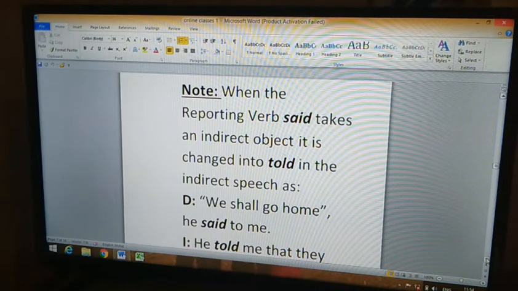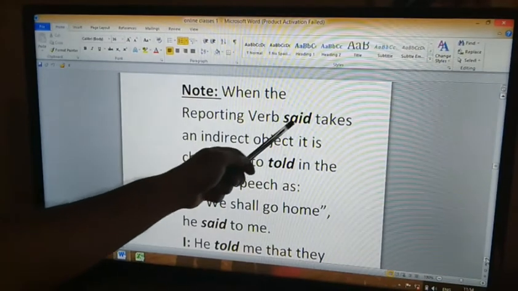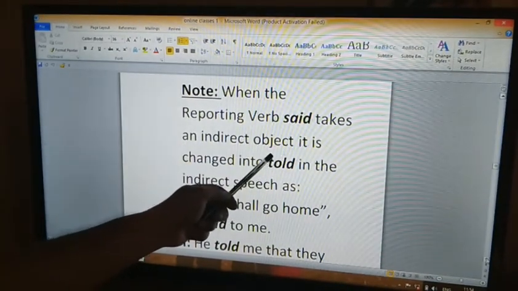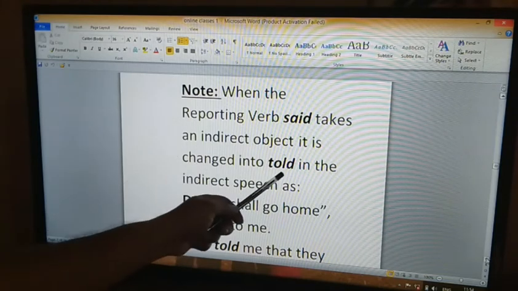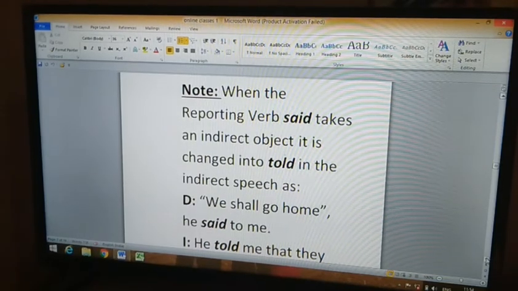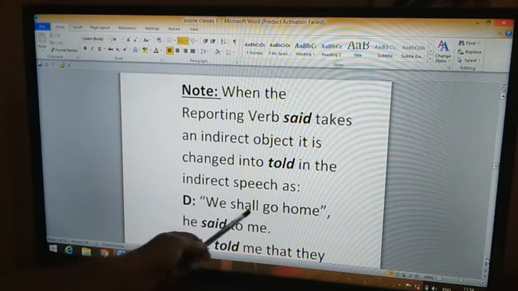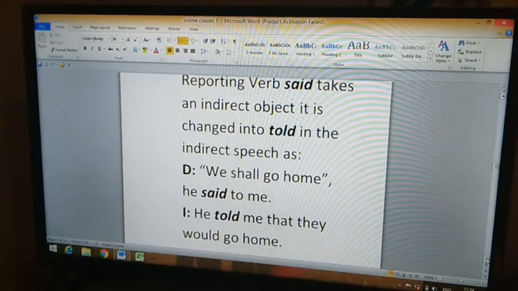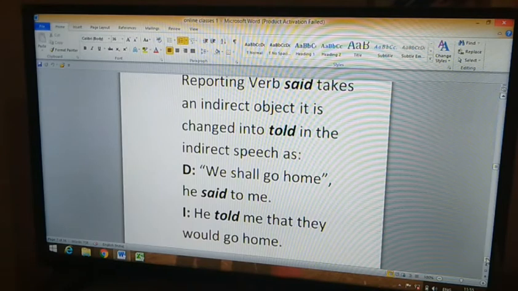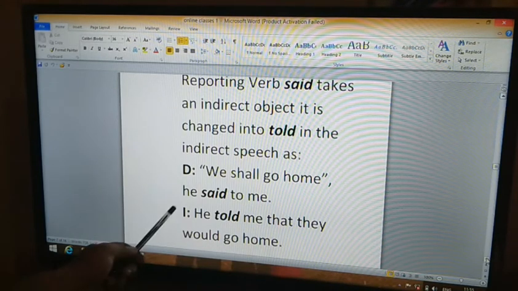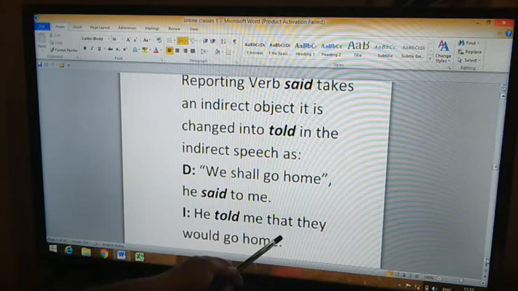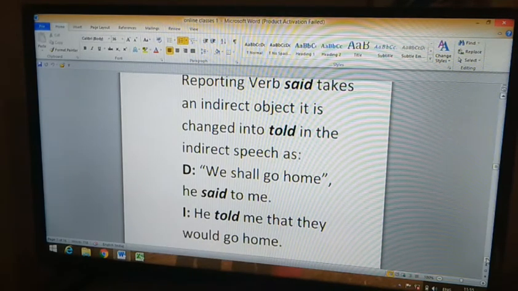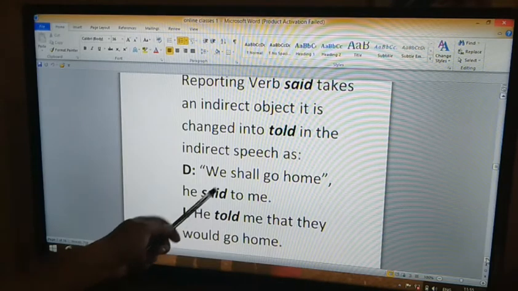But along with the reporting verb said, if there is an object, when the reporting verb said takes an indirect object, it is then changed into told in the indirect speech. There is a change in the indirect speech. Example: "We shall go home," he said to me. Indirect speech: He told me that they would go home. So here said changes to told.